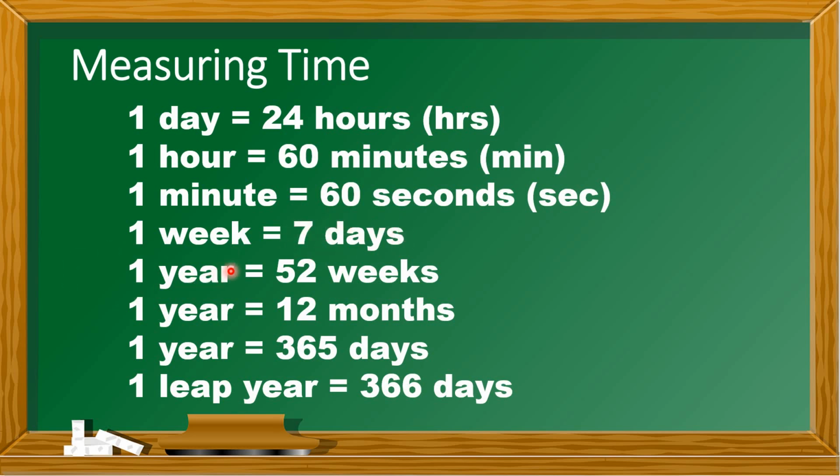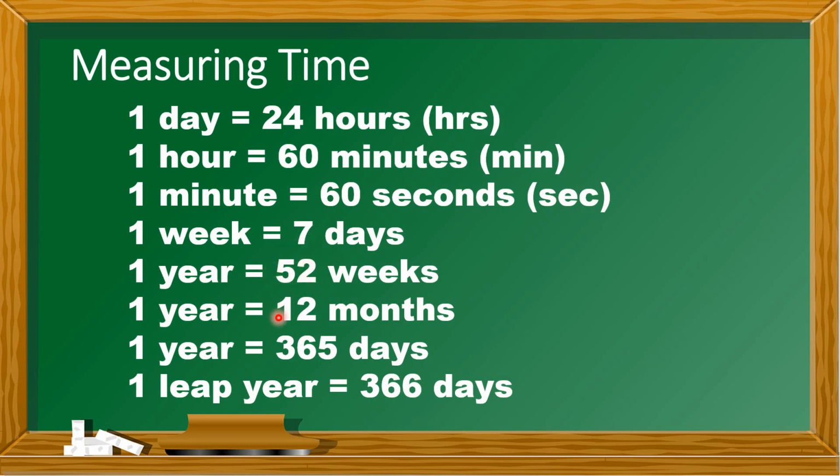And then we have 1 year is equal to 52 weeks. For 2022, or for this year, we actually have 52 weeks. Even if you're going to check your calendar, all weeks start on Monday and end on a Sunday. So i-check nyo, 52 weeks yan.